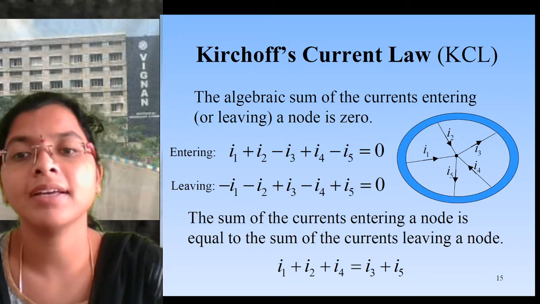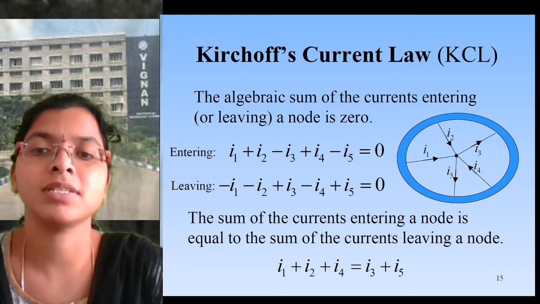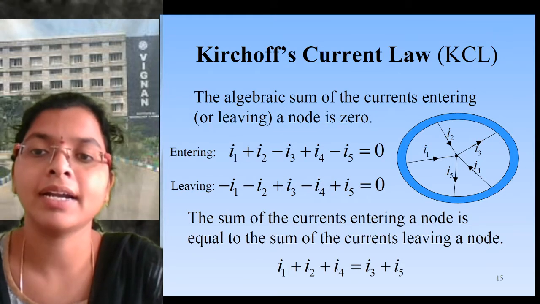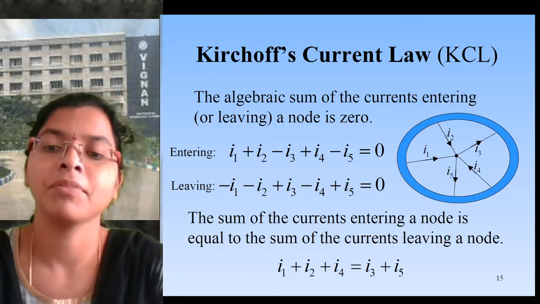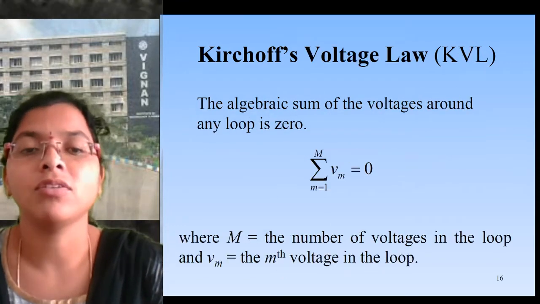If you take entering as a negative, leaving should be taken as a positive. So whatever the entering current is equals the leaving current. This is the basic formula of Kirchhoff's current law. Next we'll go to Kirchhoff's voltage law.